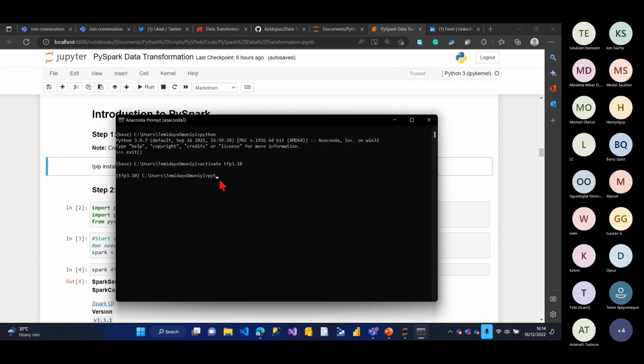So if I type Python, you can see that there's a difference now. This is a virtual environment. This was a base environment. So for this session, if you try installing PySpark and it doesn't work on your local machine, you need to open a virtual environment to be able to use it properly.